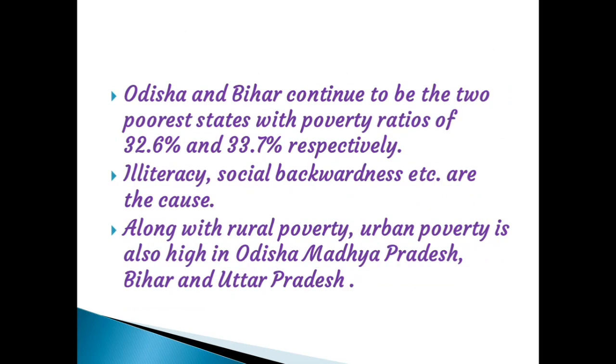Odisha and Bihar continue to be the two poorest states, with poverty ratios of 32.6 and 33.7. Illiteracy, social backwardness, etc. are the main causes. Along with rural poverty, urban poverty is also high in Odisha, Madhya Pradesh, Bihar and Uttar Pradesh.